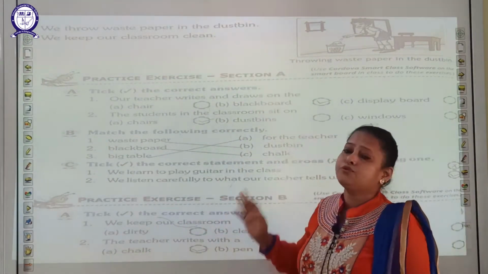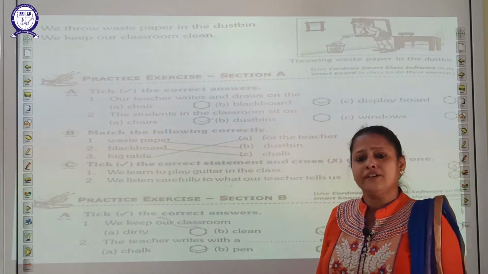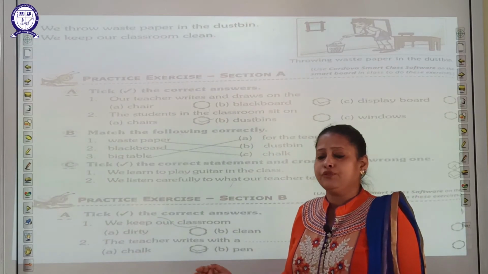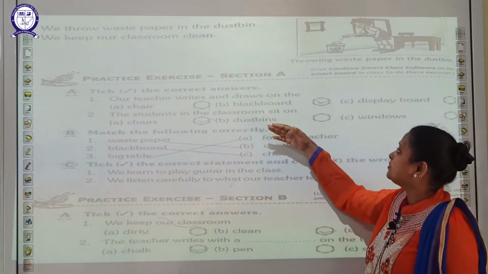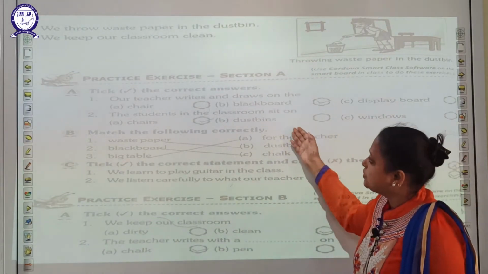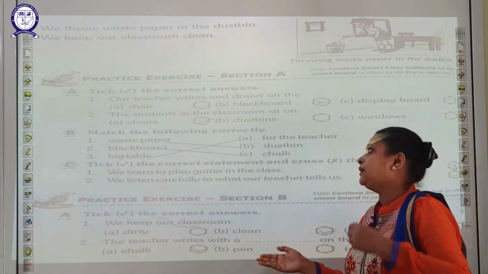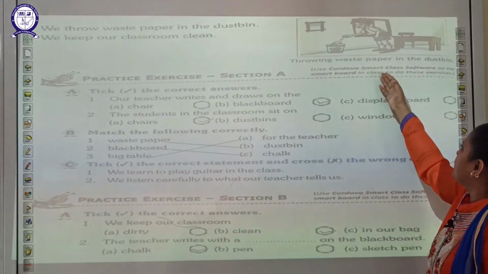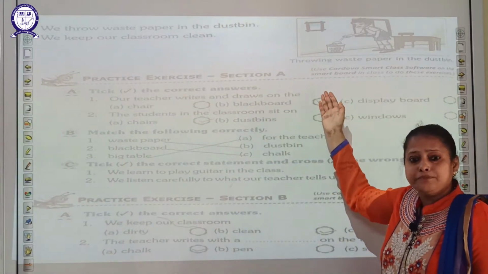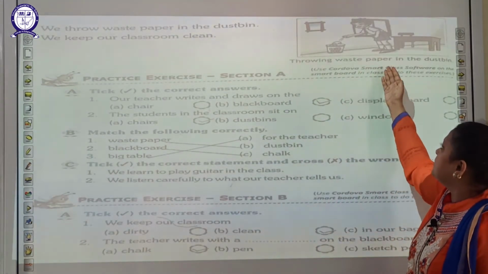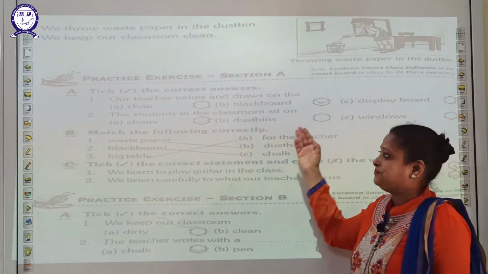So in the classroom there is also a dustbin where we throw the waste paper and also the pencil shavings. Now we should keep in mind we should keep our classroom clean. Throwing waste paper in the dustbin is a good habit. You can see here in the picture one student is throwing the waste paper in the dustbin.